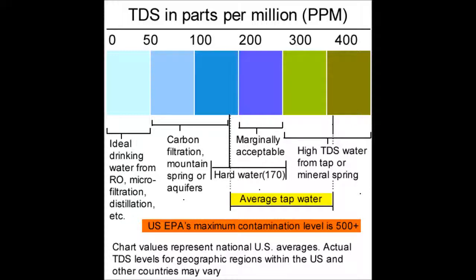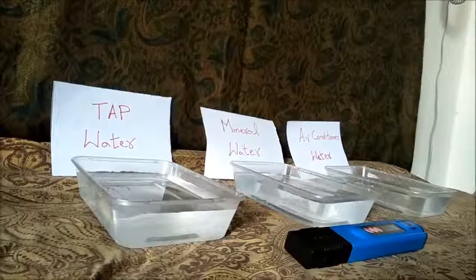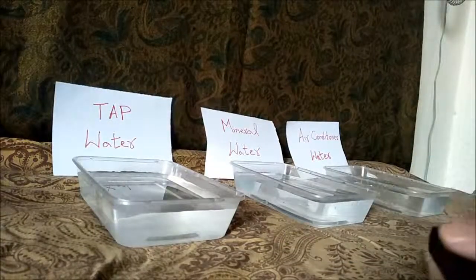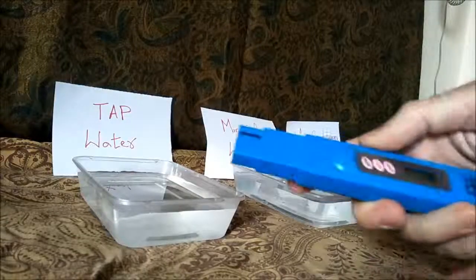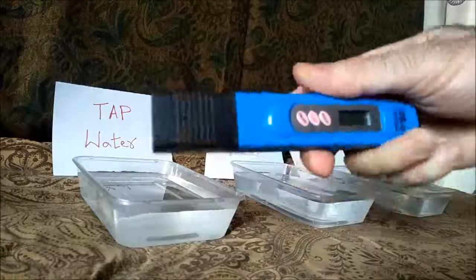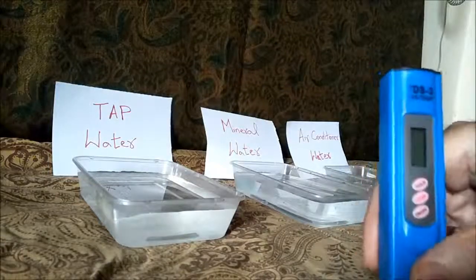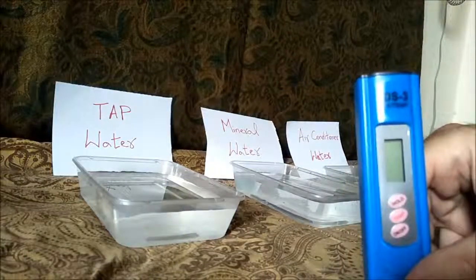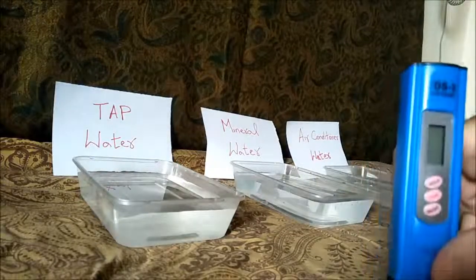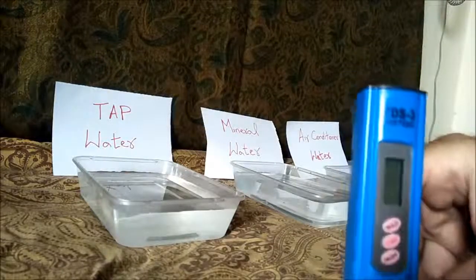The lower the TDS level in the water, the more efficiently your body cells actually get hydrated by the water you drink. The higher the TDS in water, the greater the probability of harmful contaminants that can pose health risks or hinder the absorption of water molecules on the cellular level.